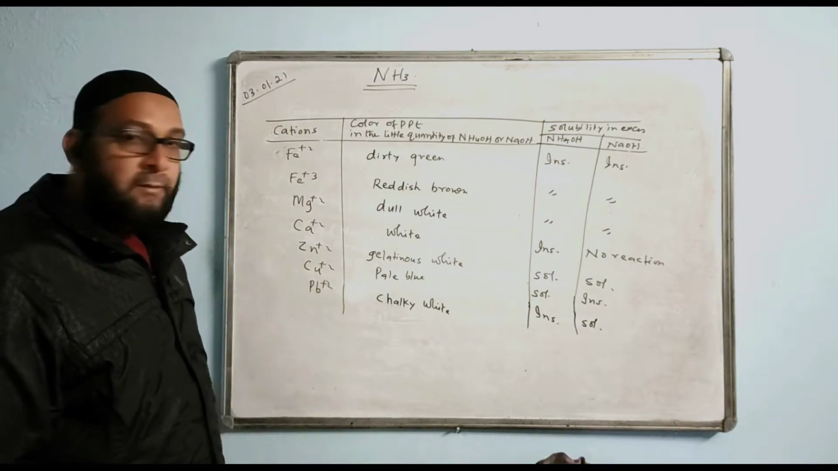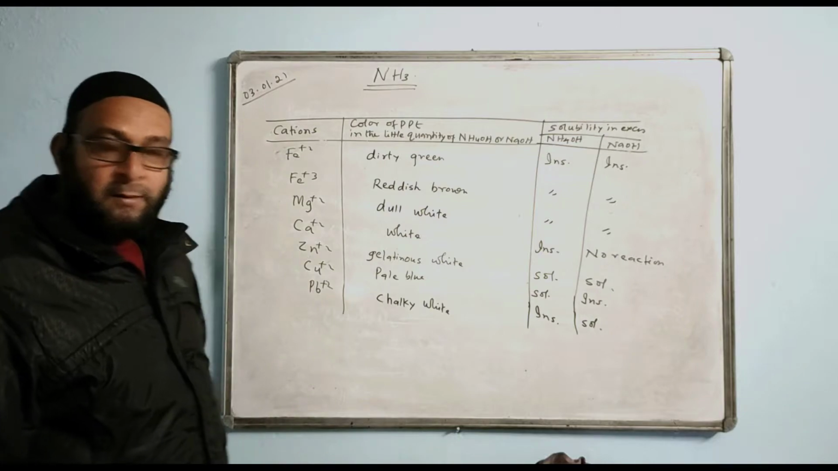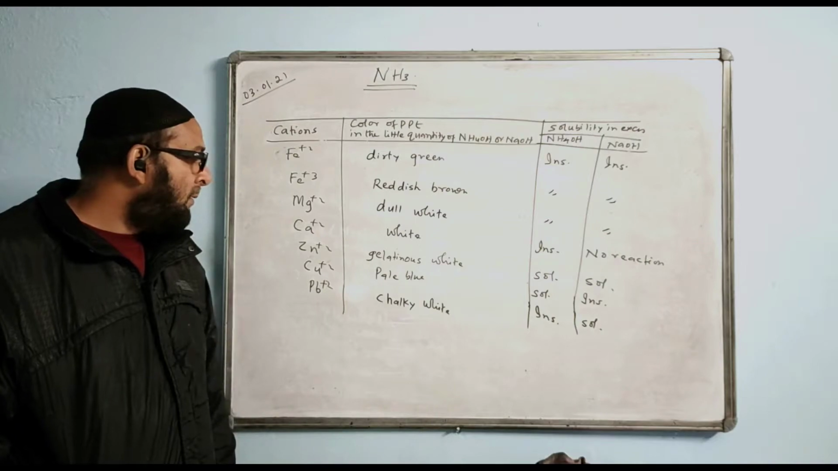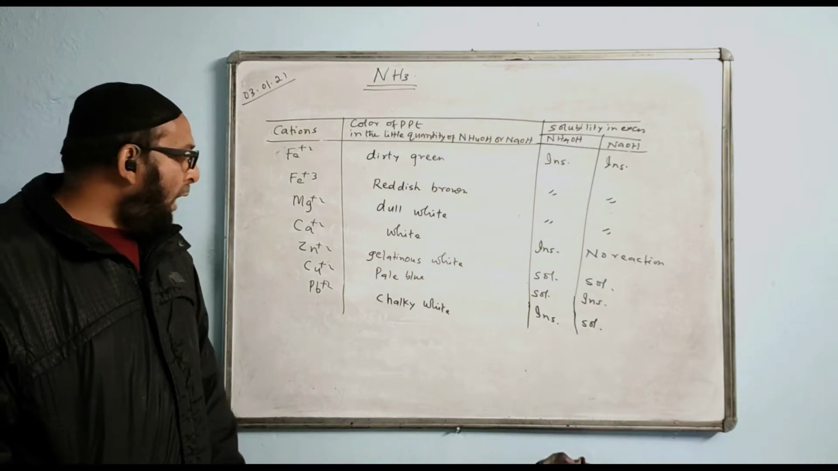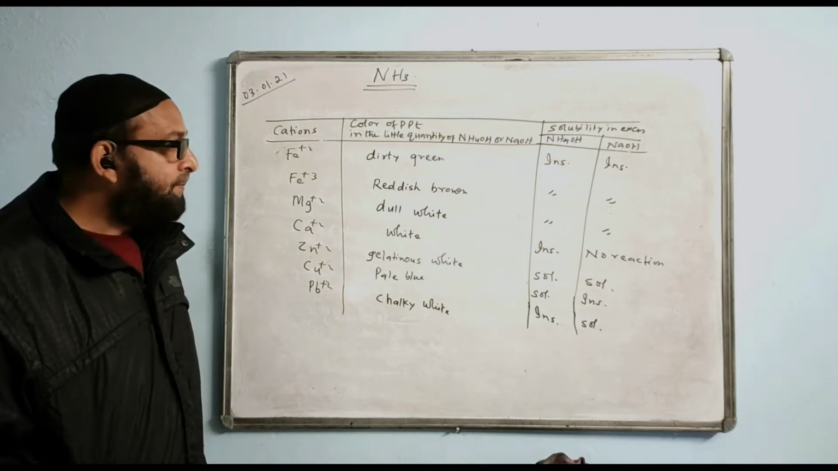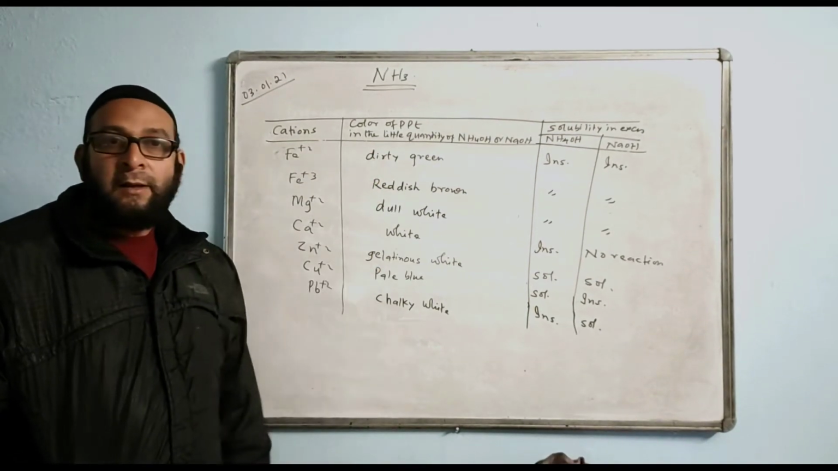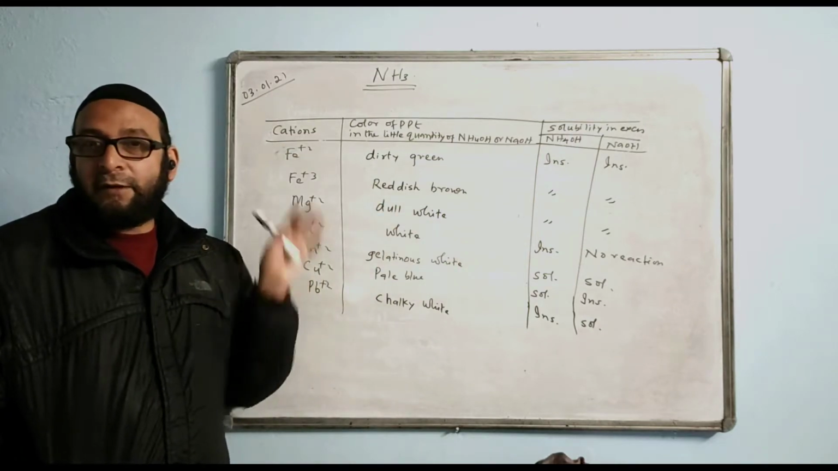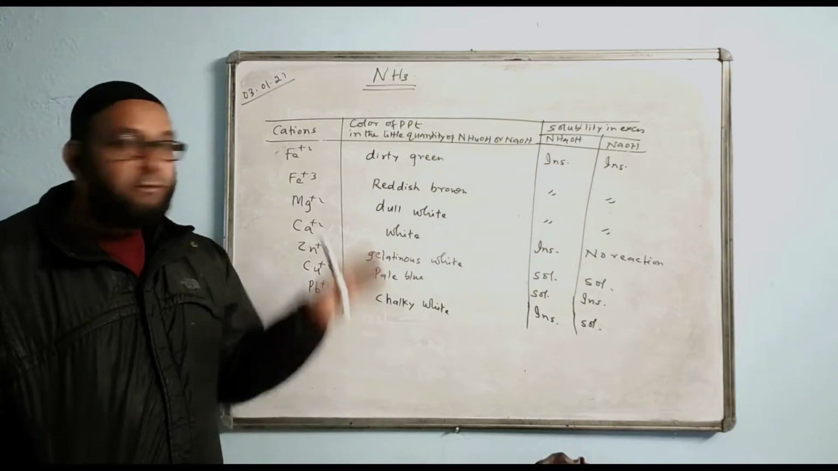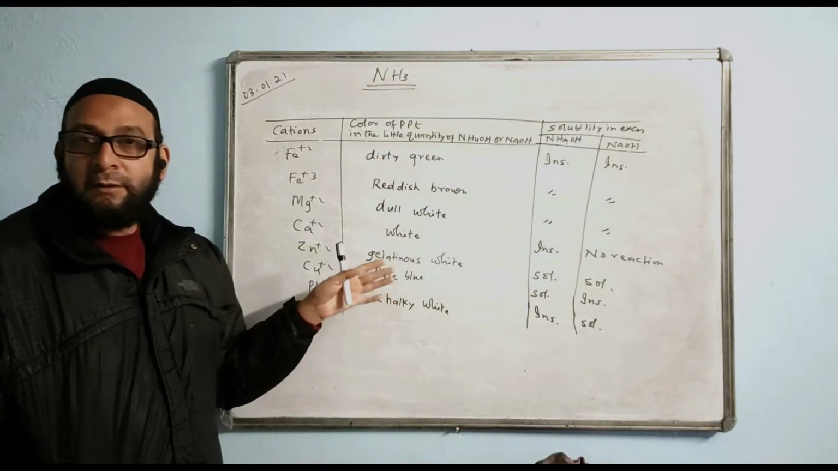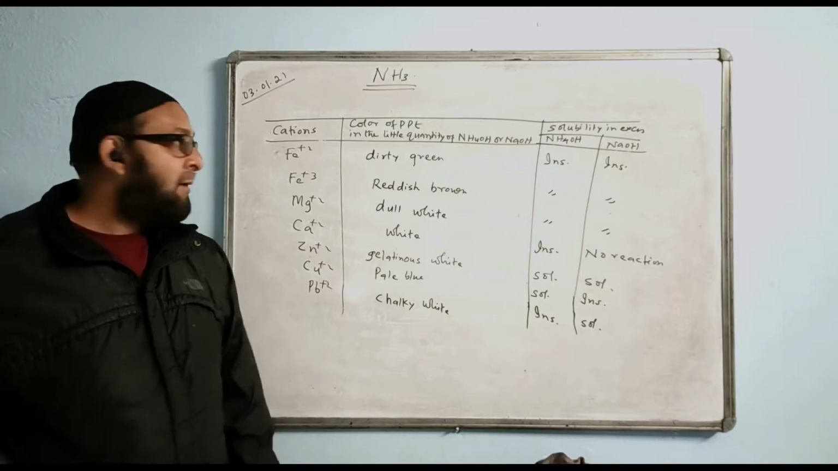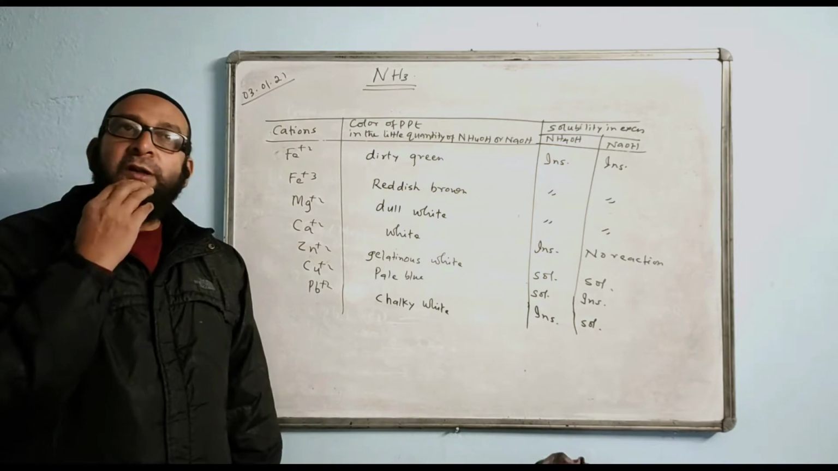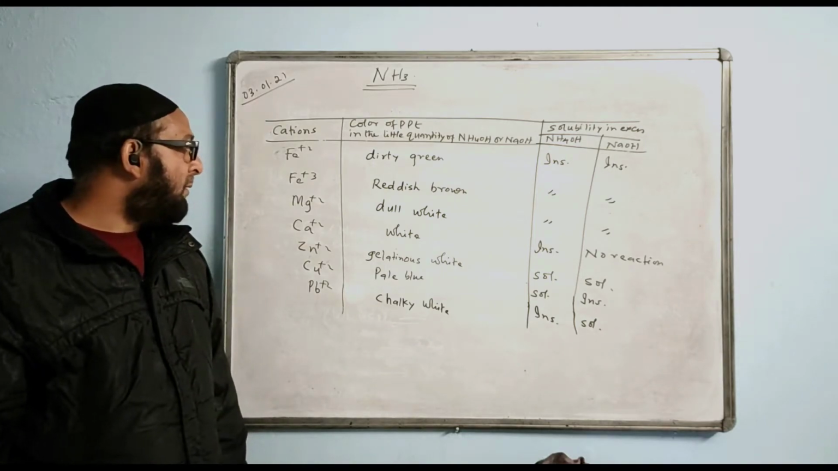Please check your table. The colors are also important here. Sometimes they will ask you to match: they will give the ions and the color of the precipitate, and according to this you have to match. Now, if by chance a question comes, we just think and answer.